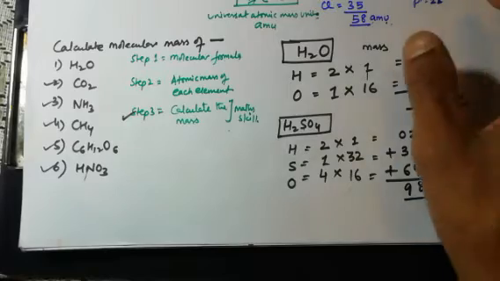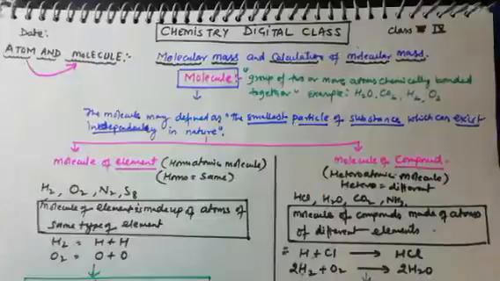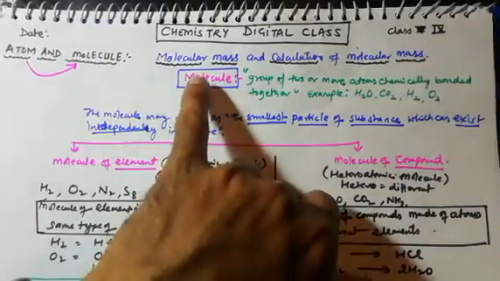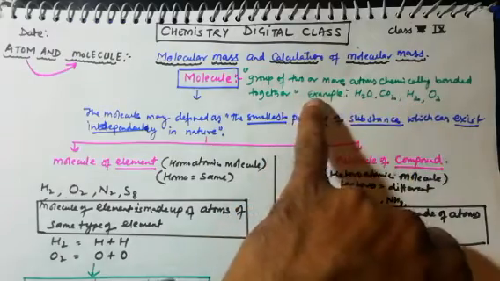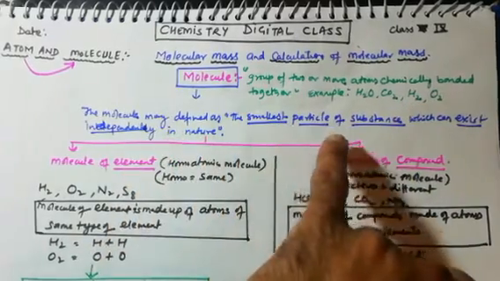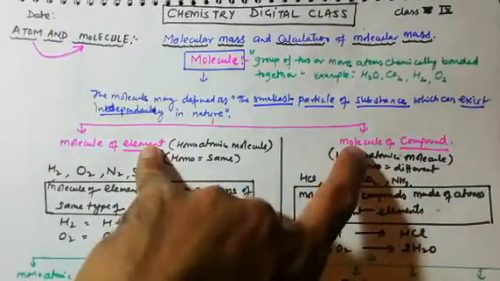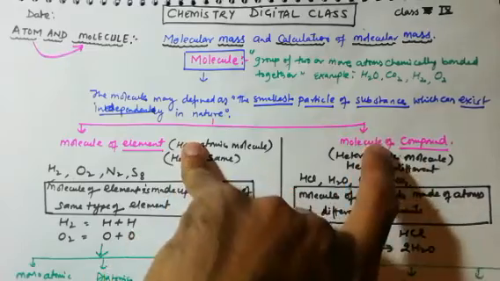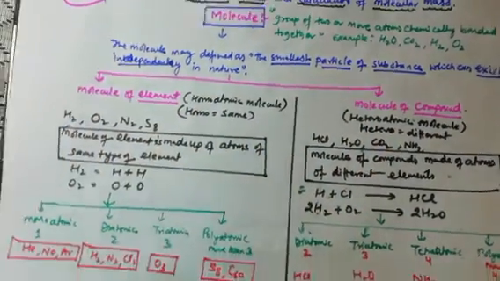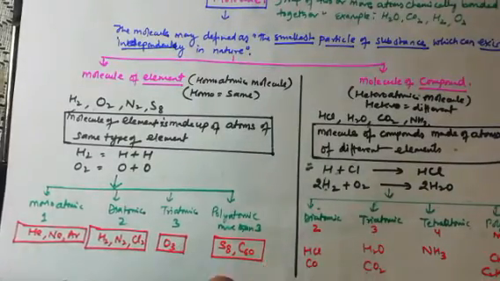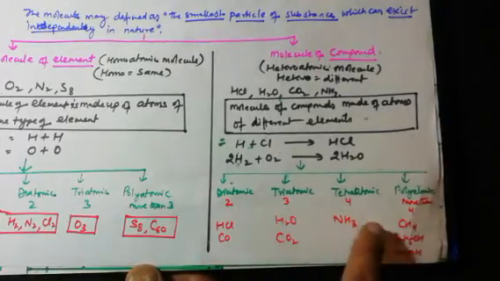So hope you understood about molecular mass, the recapitulation. In recapitulation we did molecule. First we did the molecule definition: a group of 2 or more atoms chemically bonded together. A molecule may be defined as the smallest particle of a substance which can exist independently. Molecules are of 2 types, molecule of element and molecule of compound. Molecule of element is homoatomic, molecule of compound is heteroatomic, in which all the formulas are of a similar type. Molecules of elements are mono, di, tri or polyatomic type.